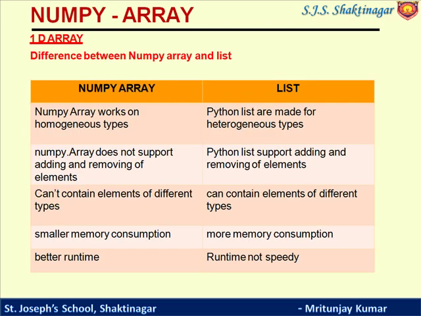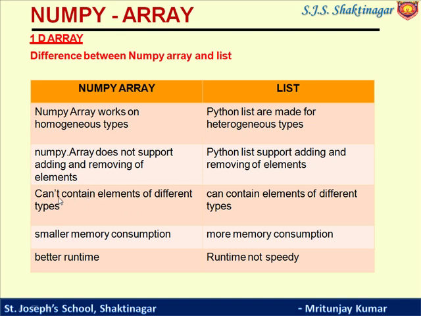Now let us compare the NumPy array with the list that we learned in class 11th. A NumPy array works on homogeneous types, as we discussed previously, whereas a list works on heterogeneous types. A NumPy array does not support adding and removing of elements, whereas a list allows adding and removing of elements.